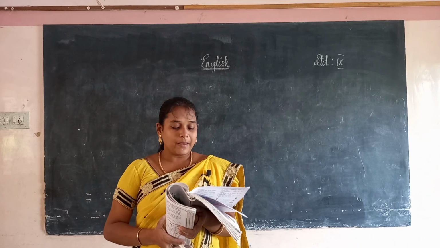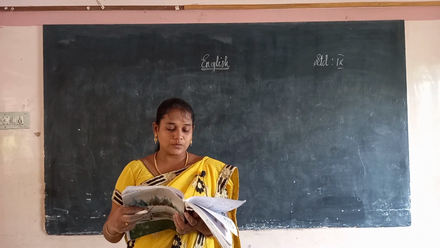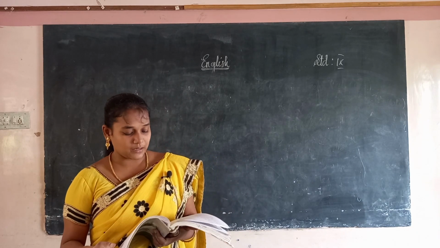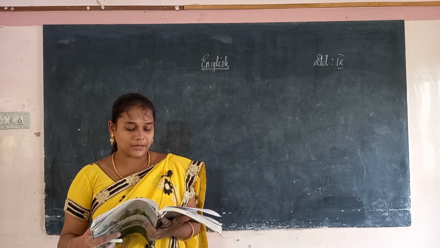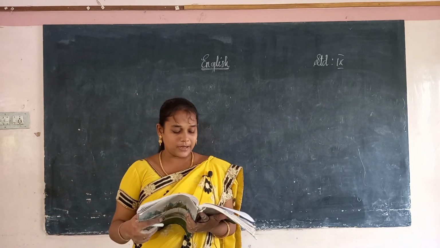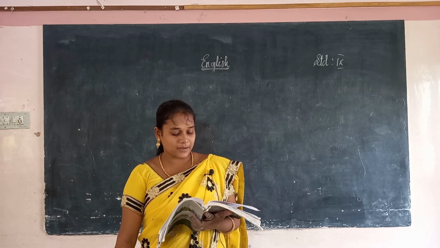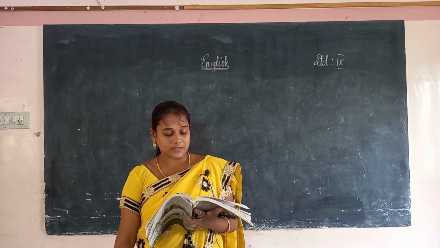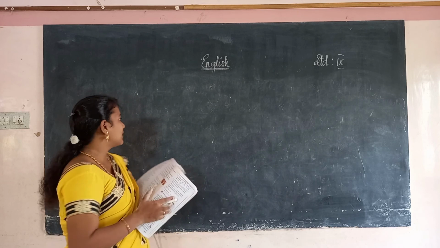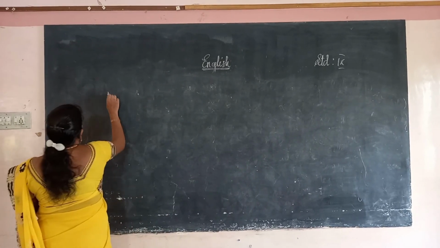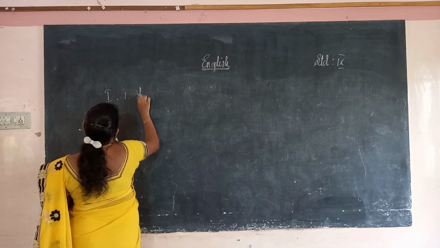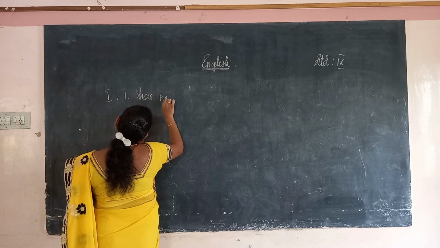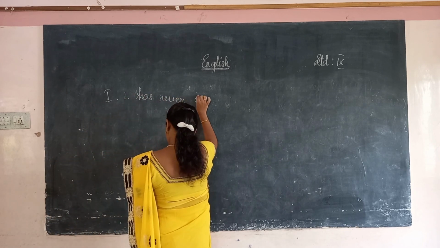Next one, make the sentence in the present perfect tense using the verb in the bracket. In the bracket, they had given some verb. So, we have to find the correct one. She dash never, she dash to anybody. Never apologized, has never apologized, have never apologized. She is there. So, this is a third person singular. So, we have to write which will be the right answer. The right answer is she has never apologized.